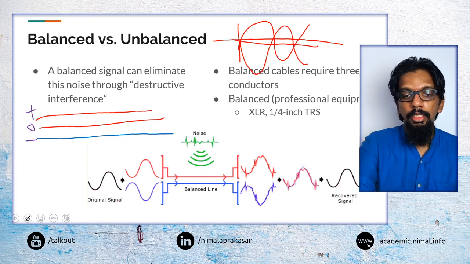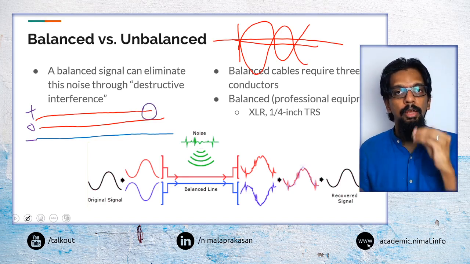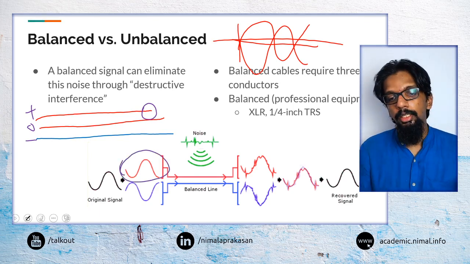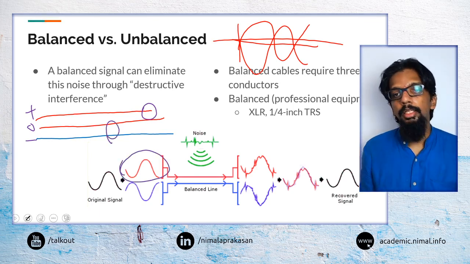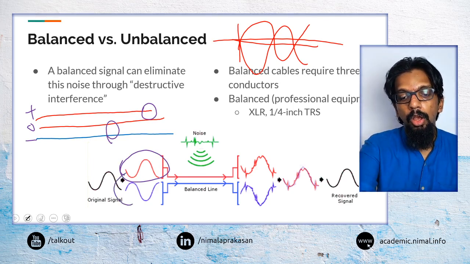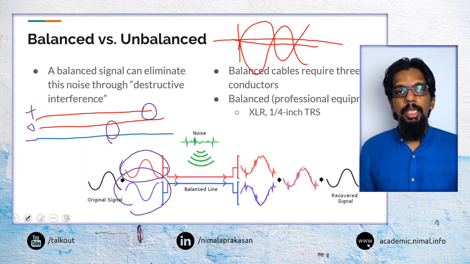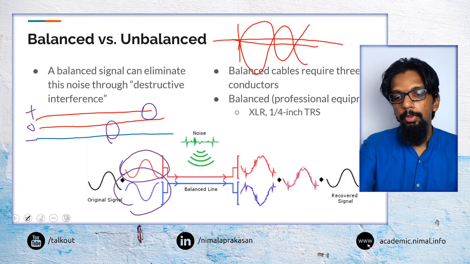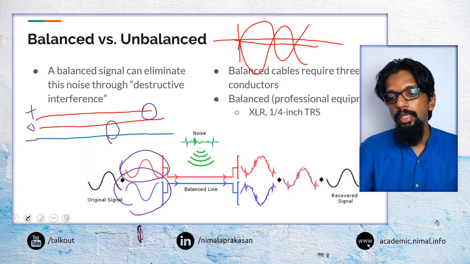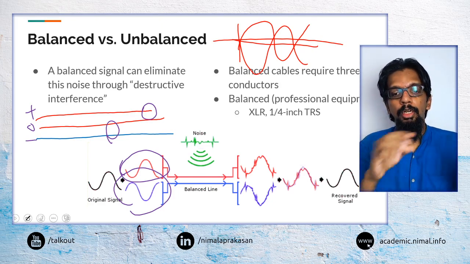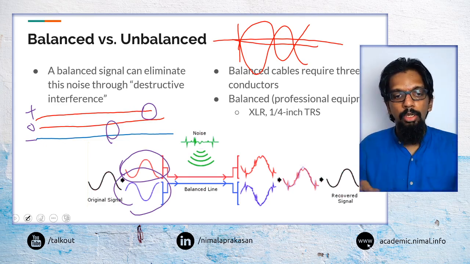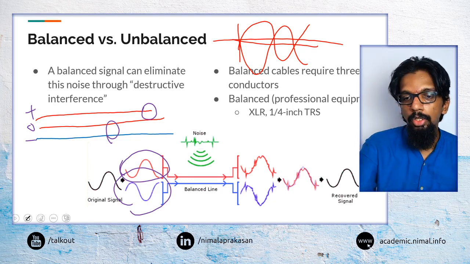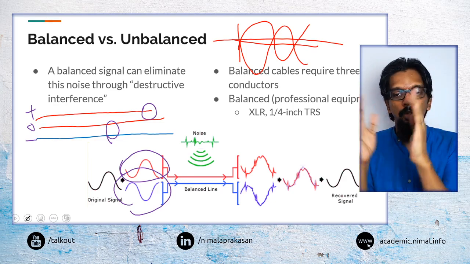So now what we have is, 2 wires will carry the original signal, and then 2 wires will be used to carry a reverse of the same signal. We will reverse the signal and send that through the next cable. Now both of the cables are going to collect a lot of noise.